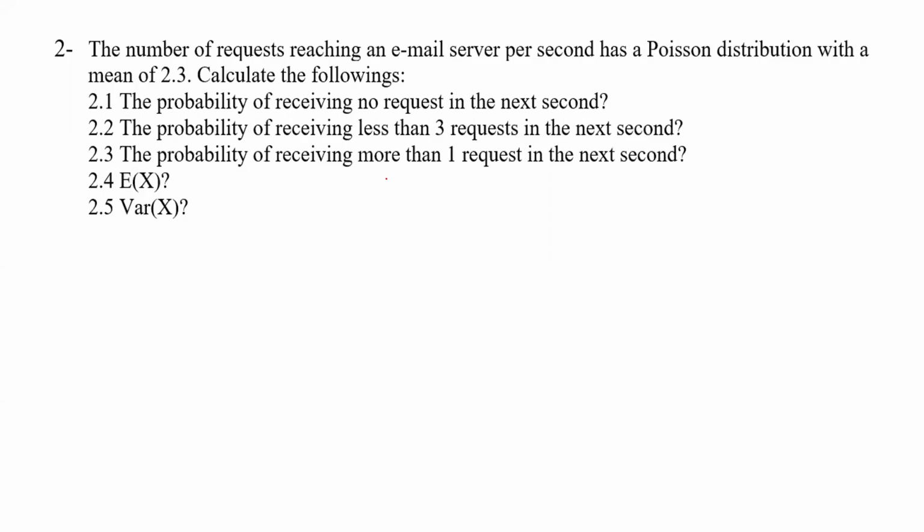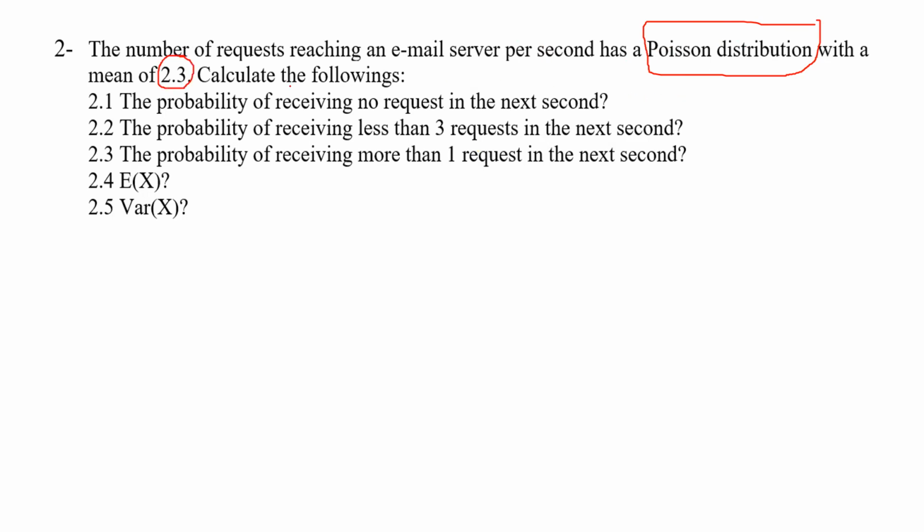Okay, let's solve question number 2 of tutorial number 3. The number of requests reaching an email server per second has a Poisson distribution. So we already know that this one has a Poisson distribution with a mean of 2.3.